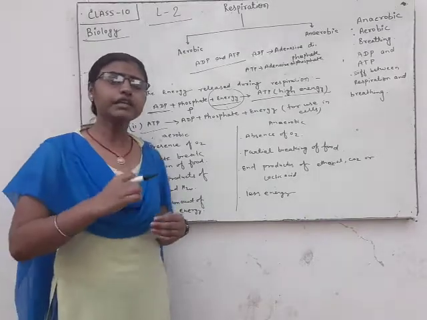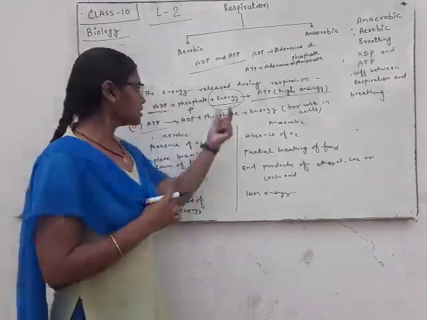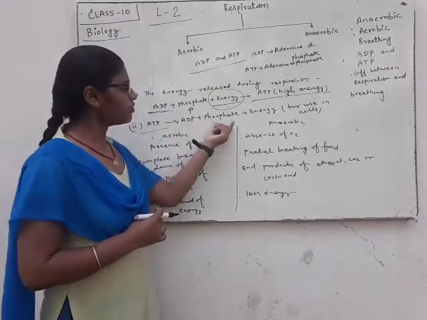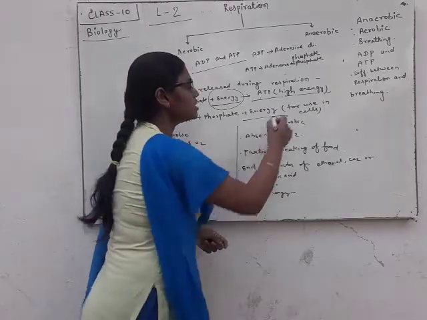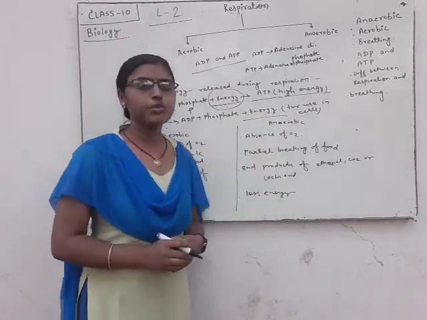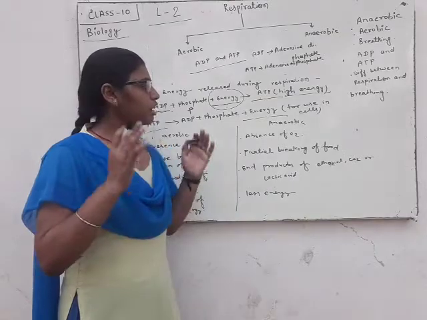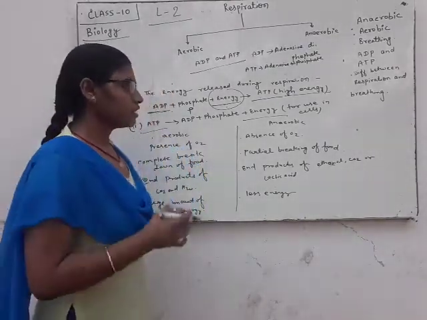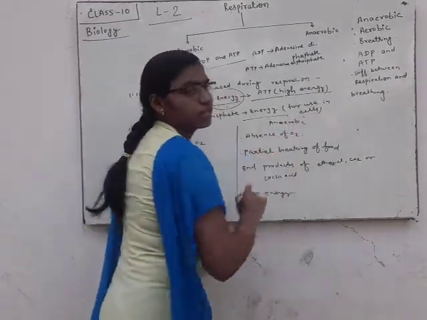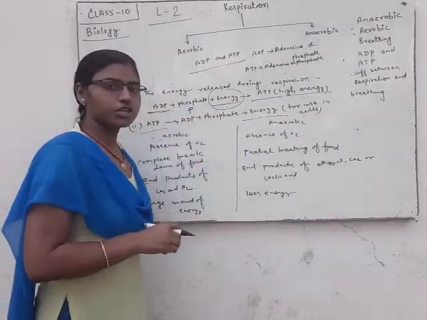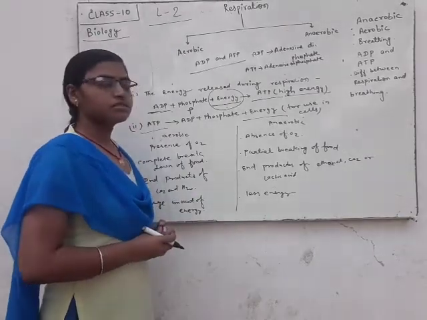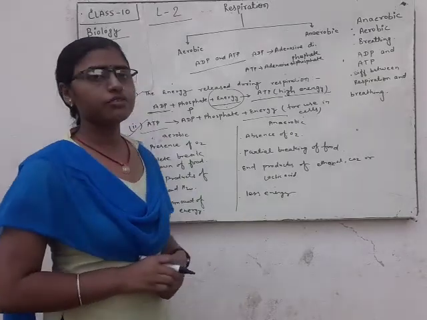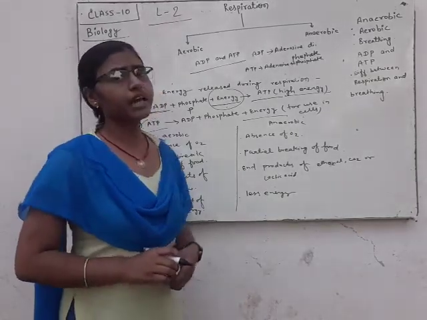But whenever we need energy, this ATP breaks down and releases ADP, phosphate and energy. And this energy is responsible for completing all metabolic actions in our cells, such as digestion, transportation, respiration. So these two methods take place in the form of ADP and ATP.